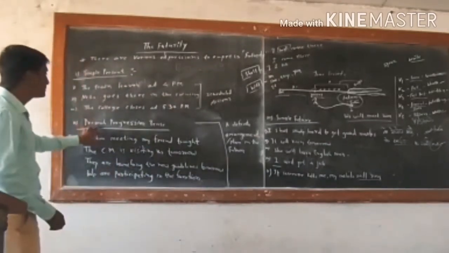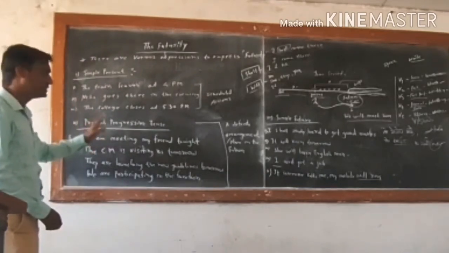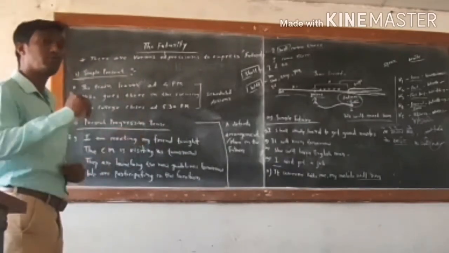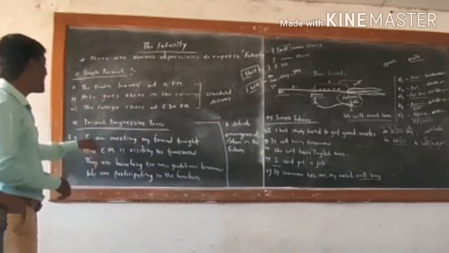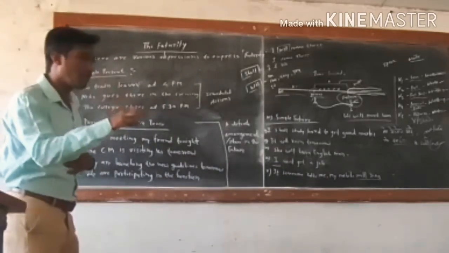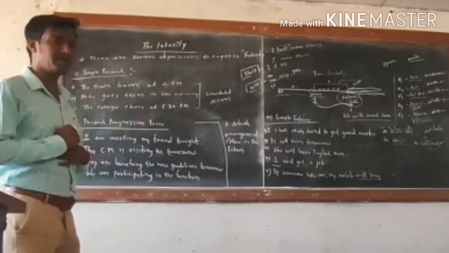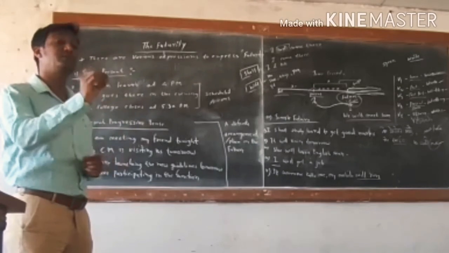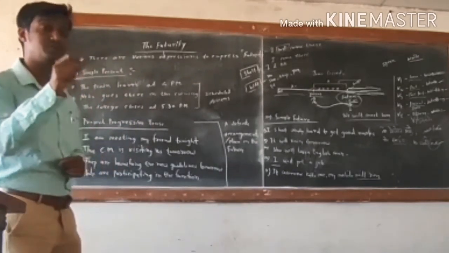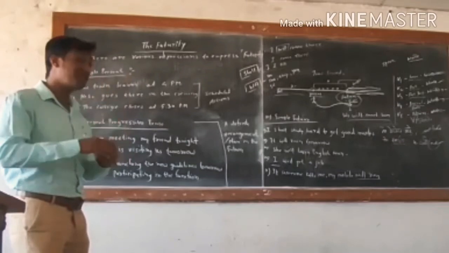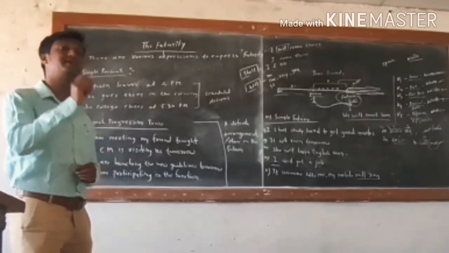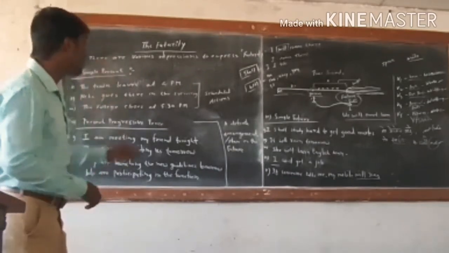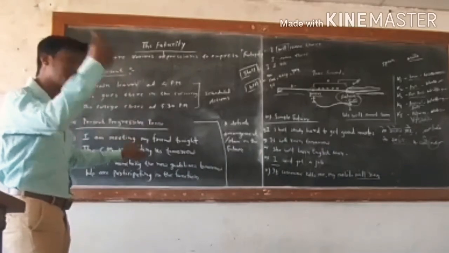We can also use the present progressive tense to talk about future actions, future time, or futurity. The first example: I am meeting my friend tonight. If I have already pre-planned it, if there is a definite plan or definite arrangement, then we can use the present progressive or present continuous tense to talk about that time, because we have already decided that. We have made a plan of it. So I am meeting my friend tonight. I am talking about the time which is yet to come.